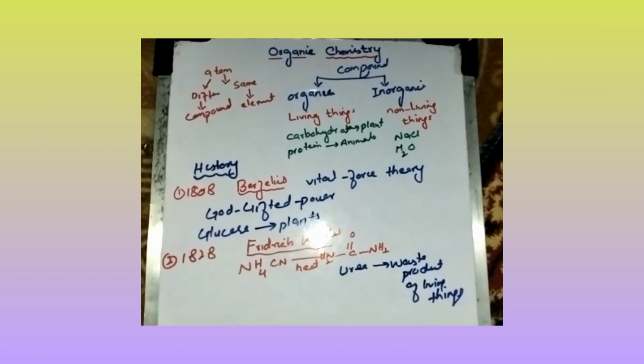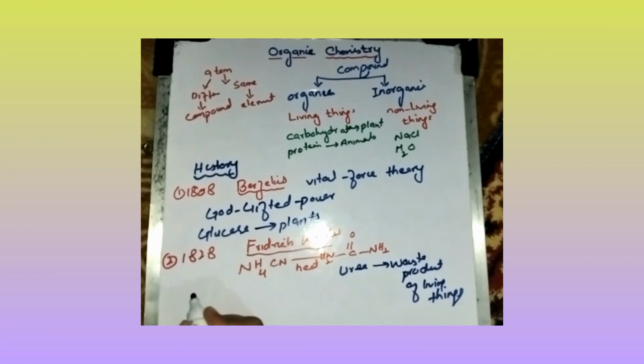After the discovery of urea, vital force theory was rejected, and now a new chapter opened in chemistry which is known as organic chemistry. So many scientists worked on it and they discovered many compounds and prepared many compounds in the laboratory.